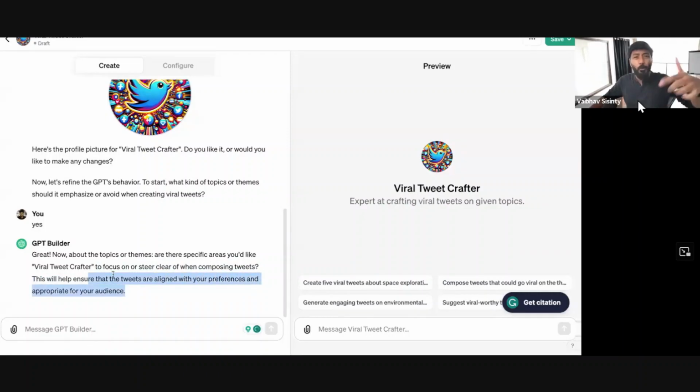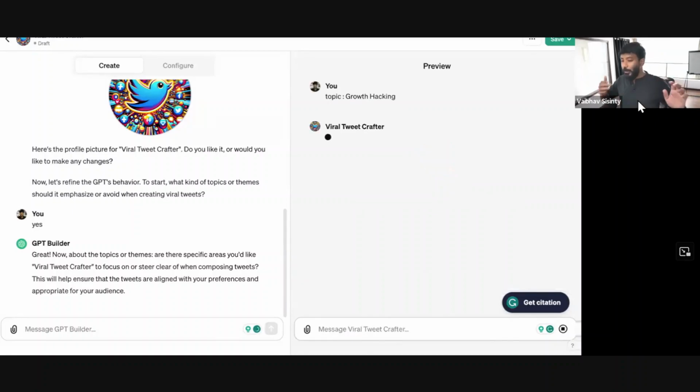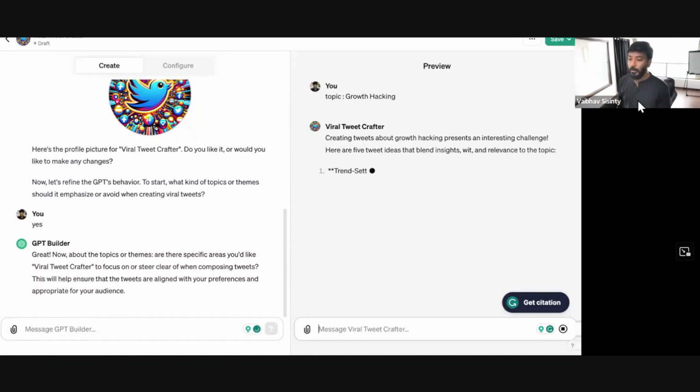Guys, basically, it's asking more information to build a bot. I'm going to skip all of this. You can keep giving it answers to make the bot even better. But I'm going to go and give a topic. Let's say the topic is, let's say, hacking. Okay, this is the topic I want it to come up with tweets for.